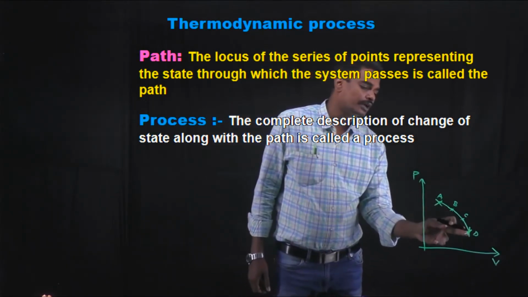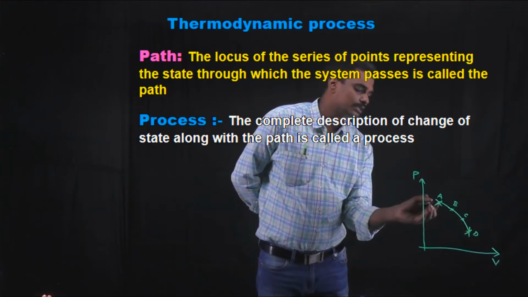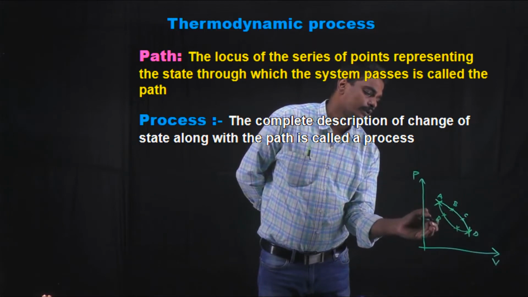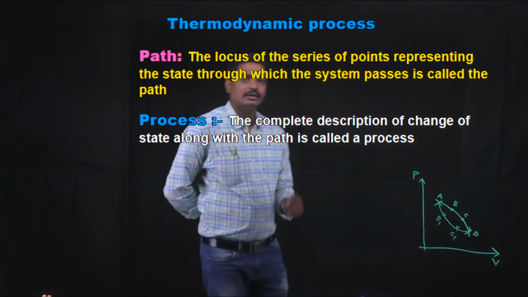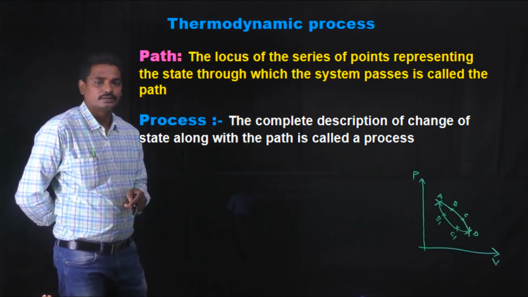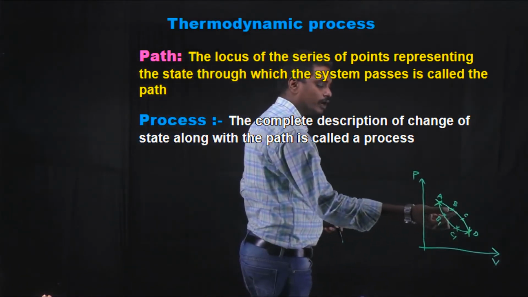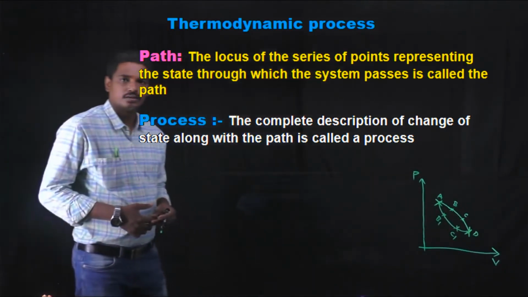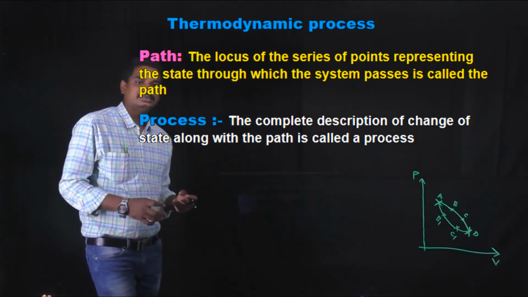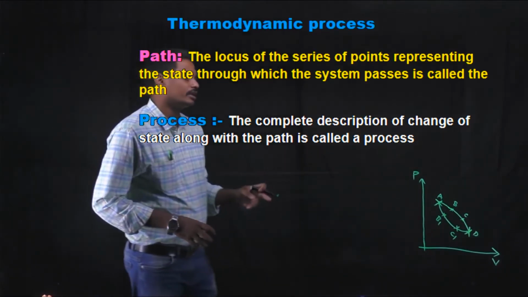From initial to final state, the path followed by A, B, C, D is not the only process; it can also be done in a different path, through B1 or C1. ABCD is a process and the line joining the states is nothing but the path. So from initial to final, the process may follow different paths. Basically, the process represents the description of the change in the state from initial to final, how it is changed.